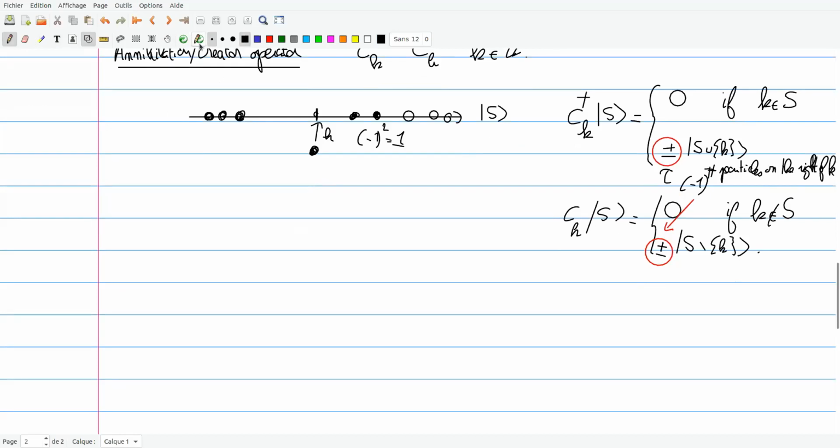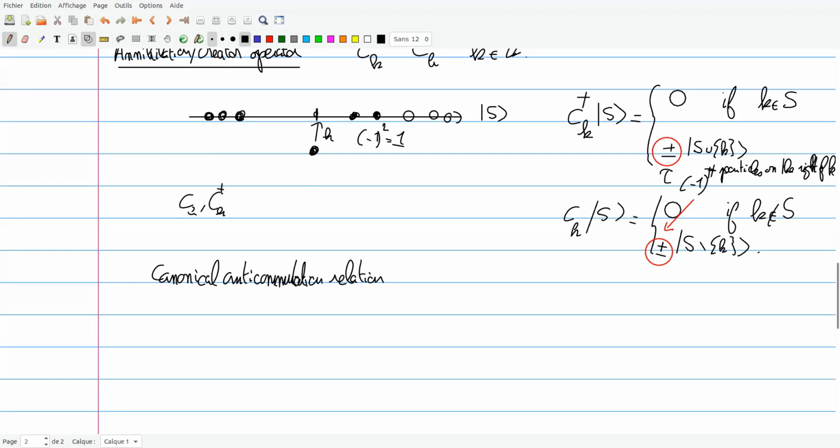that they satisfy the canonical anti-commutation relations. By the way, these are really closely related. Essentially, you can view that CK and CK dagger are obtained by Jordan-Wigner transform.